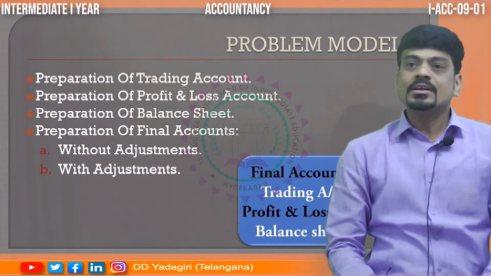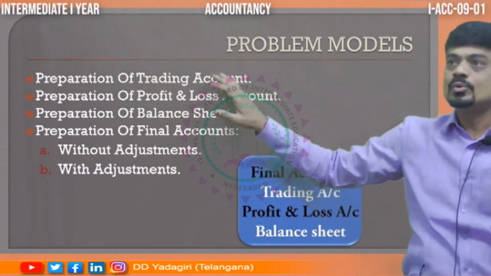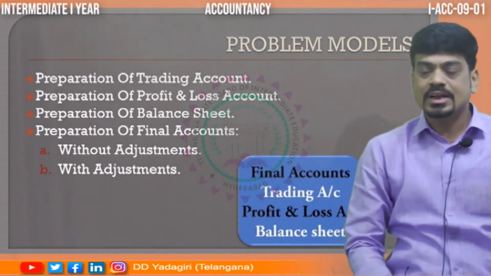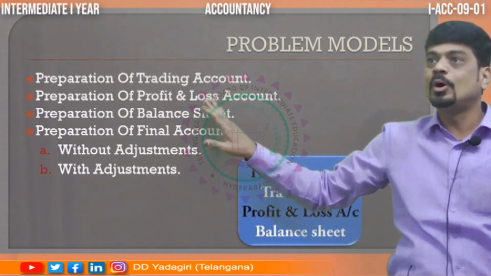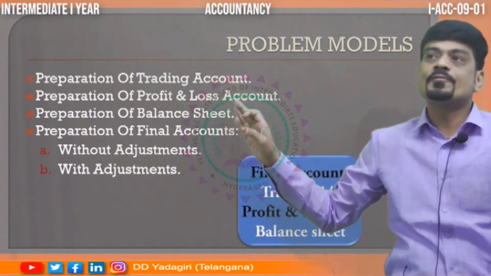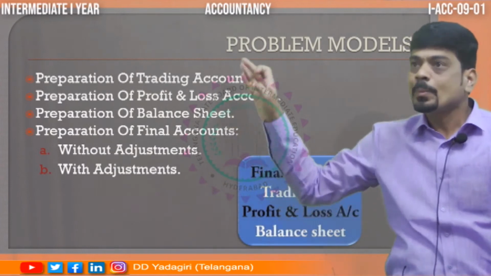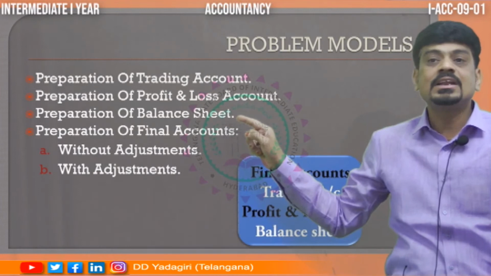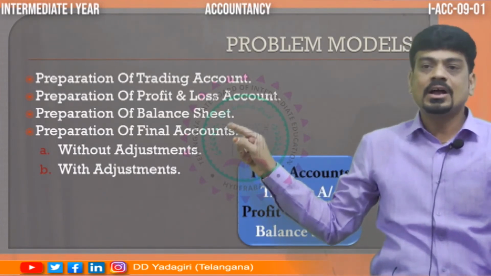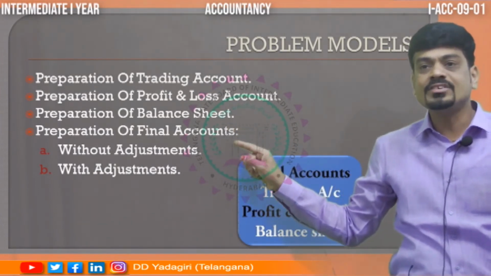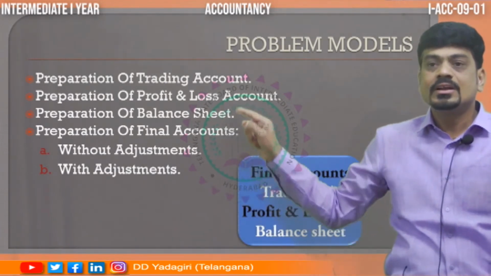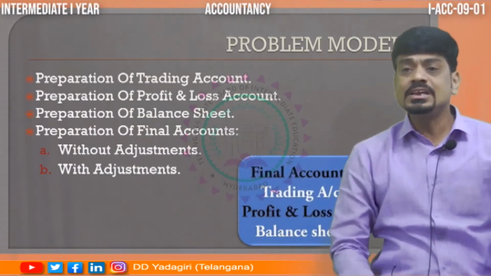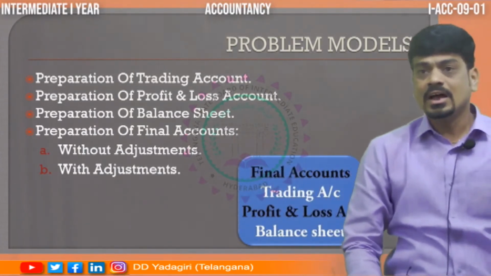So, here, let me show you what are the models we are going to learn. In fact, like what final account consists of and all, I have made into models like trading account, profit and loss account, balance sheet. When these three are added together, we call it as a final account. And that final account, we are going to learn without adjustments and with adjustments. Like that, in each session, we are going to discuss in detail about the final accounts.